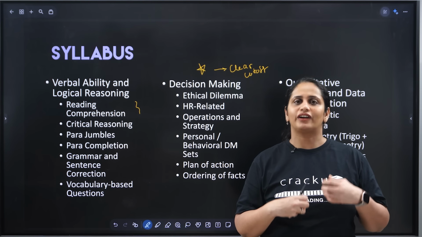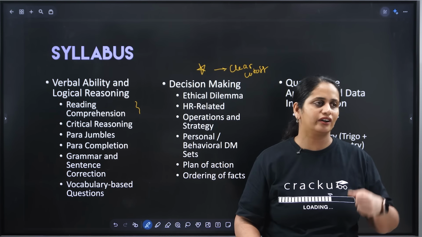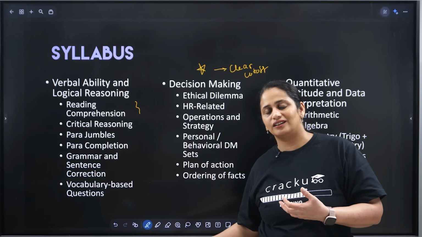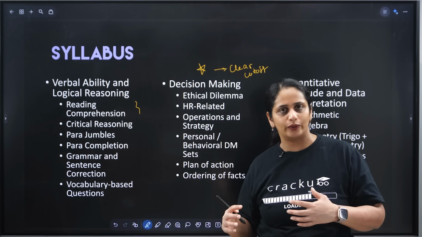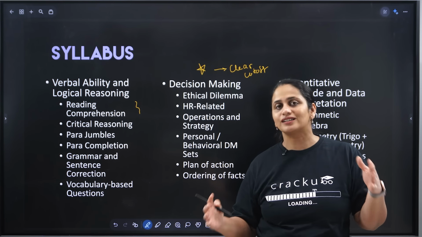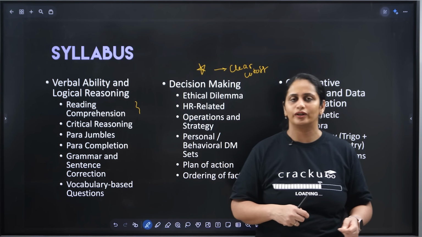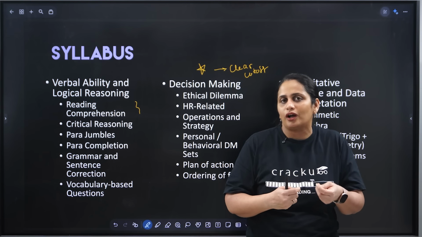They have tried to have kind of frameworks in this section as much as possible: identify the stakeholders, consider what is given in the question, do not consider any external information. So they have given these guardrails about what you should do or should not do in decision making. So the subjectivity is kind of reduced. But even then, there are a lot of questions asked over here which a lot of students struggle to answer. How did you come at this answer?